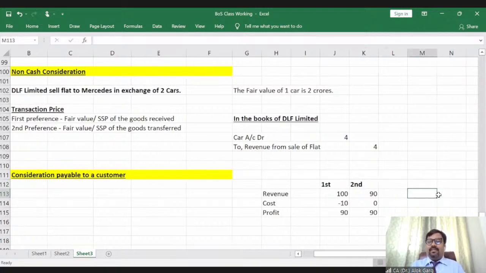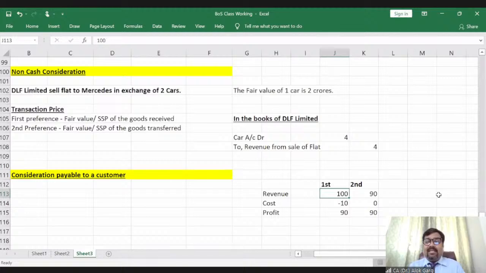So in the first scenario, if you see, my revenue is inflated by 10 rupees and my cost is also inflated by 10 rupees, right? So if I have to show a higher top line, I'll go by this approach, okay? And if I go by the second approach, of course, my revenue will be less by 10 rupees and there will not be any cost or expense, right?